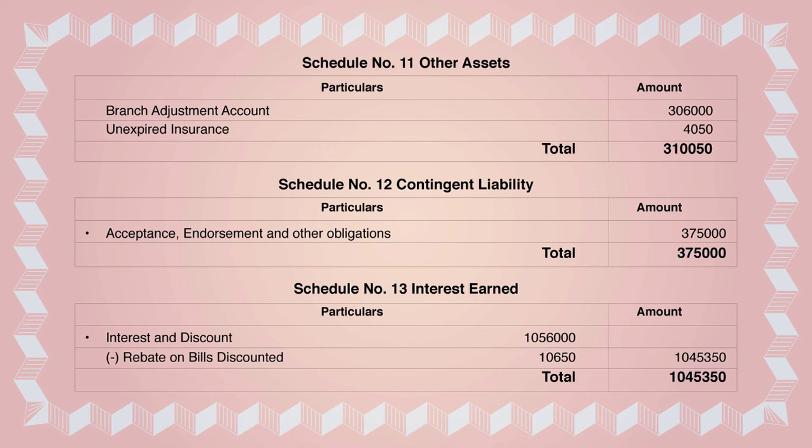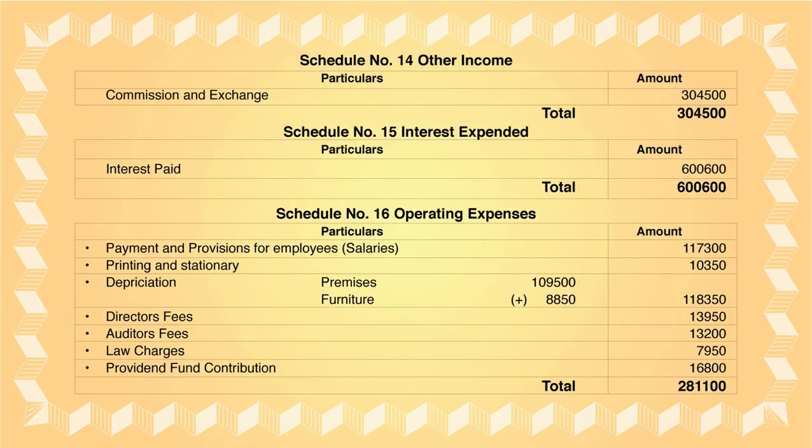Okay. Now the next schedule is schedule 14. It is also known as other income. In that, if any kind of income is received or any commission is there, you have to take it. Since commission and exchange is given in the trial balance as 3,04,500, you take it from the trial balance into schedule number 14, other income. You total the amount and you get 3,04,500. This amount will get transferred to Form B under other income, 3,04,500.